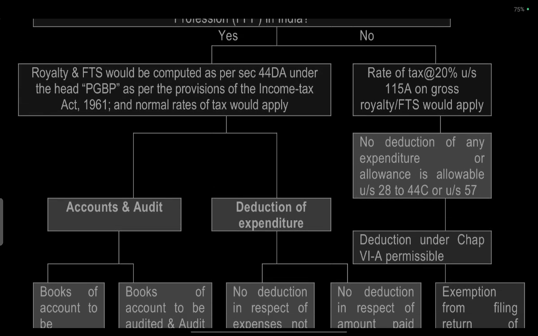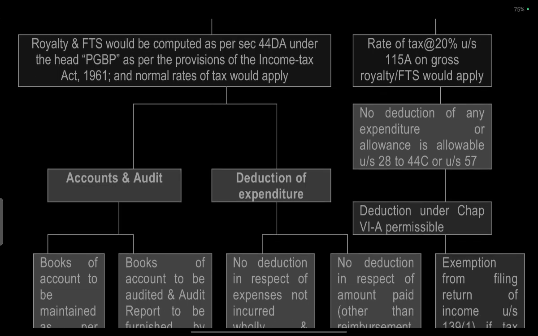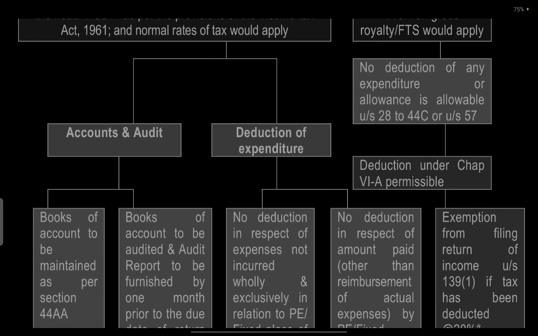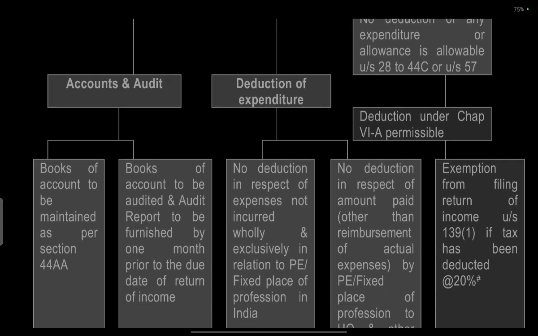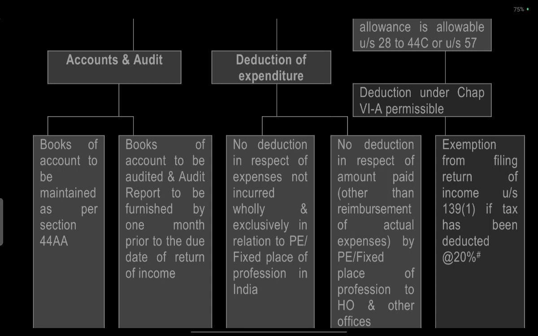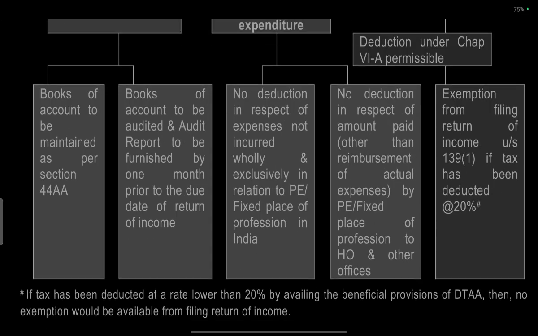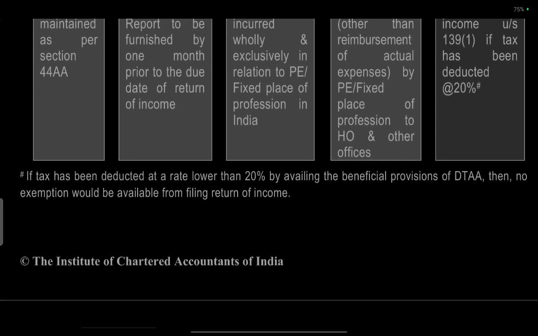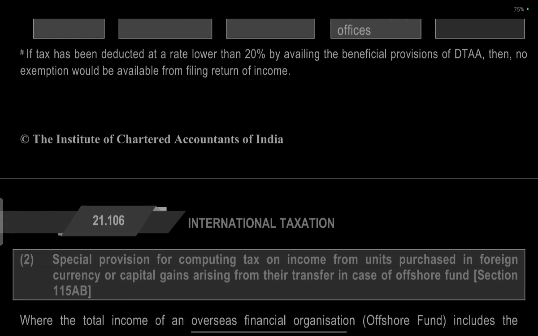The rate of tax at 20% under section 115A on gross royalty or FTS would apply. No reduction of any expenditure is allowed under sections 28 to 44C or section 57, and no deduction under Chapter 6A. Exemption from filing the return under section 115G applies if tax has been deducted at 20%. If tax has been deducted, the rate of 20% is available to the beneficiary, and no exemption would be available from filing the return of income.